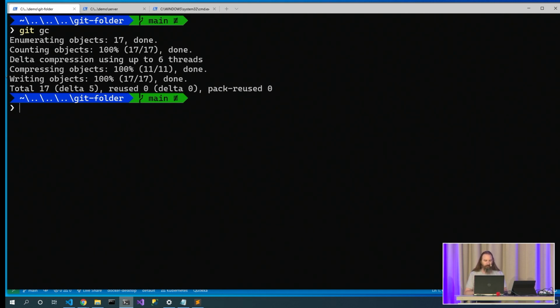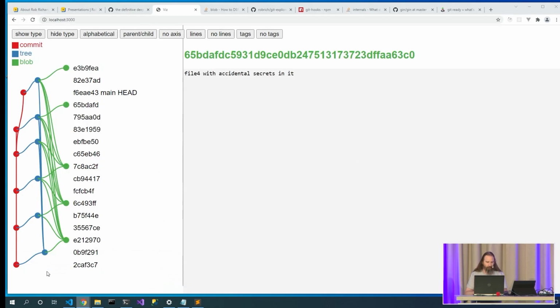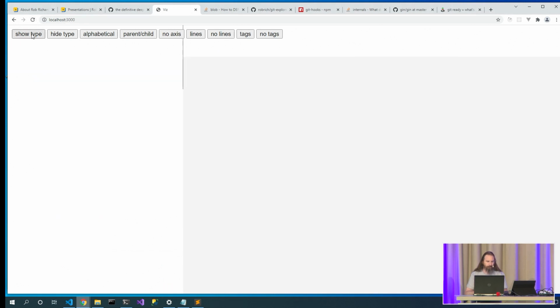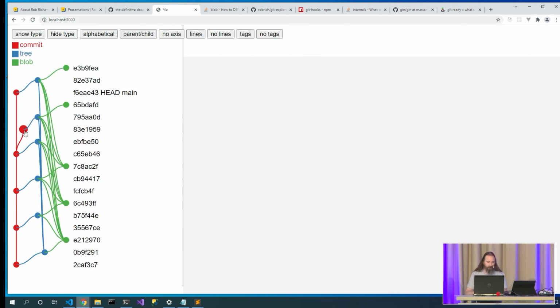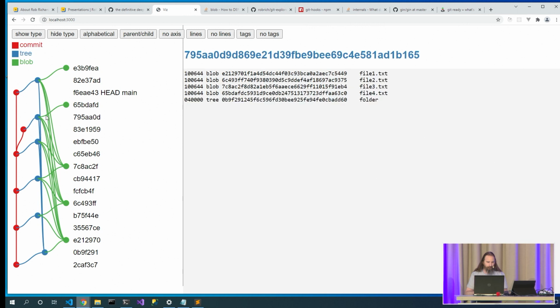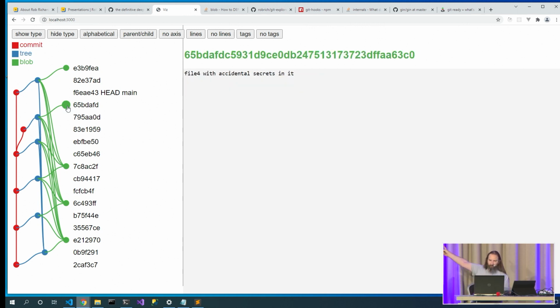And so now, if we come back into our repository, then we can say, show the type, show the parent child, show the lines, show the tags, and by the way, it is right there.